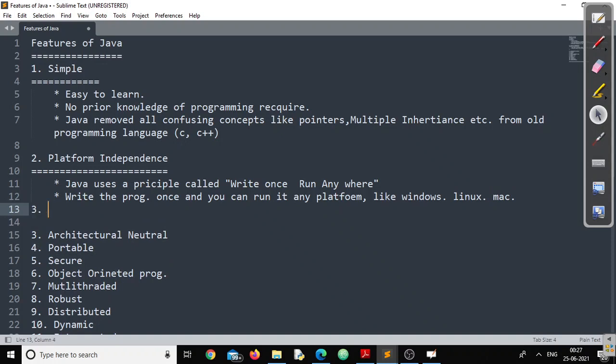Whenever you're writing a program, you should not have to think that this particular program is only for this machine. I do have a machine, and what I have done is written a code here.